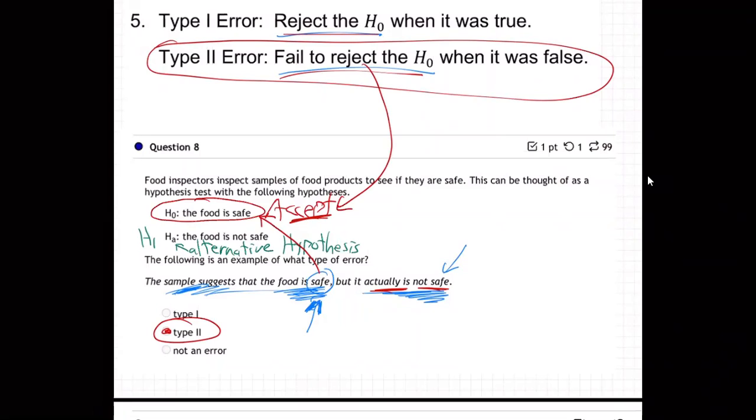It's all about what they did. They looked at a little bit of food in a sample and they said, oh, that food was safe, so we think the whole batch is good. So they accepted H0, that the food is safe. They failed to reject H0 when really H0 was false. The food is really not safe. H0 is really false. It was a type 2. Yeah. Is this getting easier? Is it making sense? Questions I can answer?